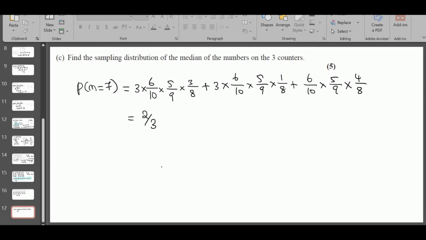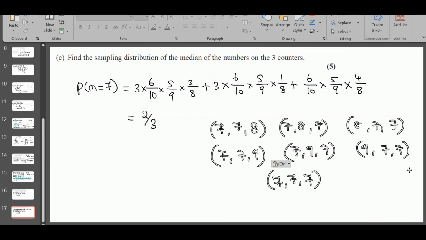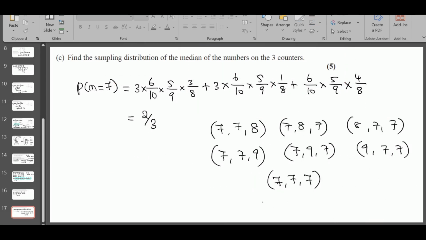So what are the other median numbers you can get? You can get median 8, right? I have copied the combinations with median 7. The same way you can get median 8 if you replace all these 7s by 8, 8 by 7. This will give you median 8, right? Or all 3 8s also. We need to calculate this.